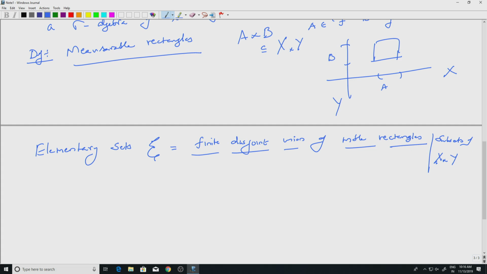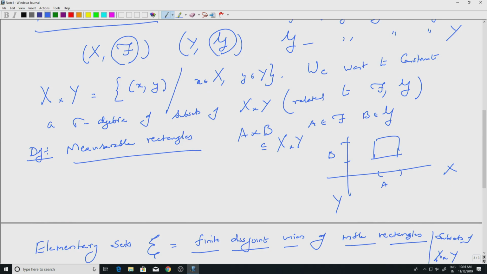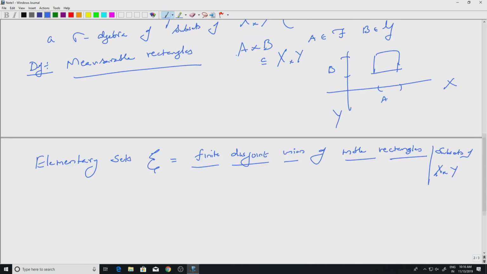Now, I want to define the product sigma algebra. Remember we have F and we have G. Define the product sigma algebra of script F and script G, denoted by F cross G. That is just a symbol.